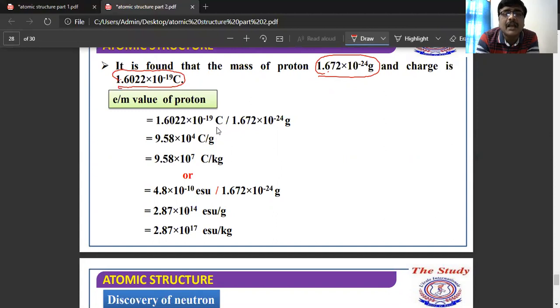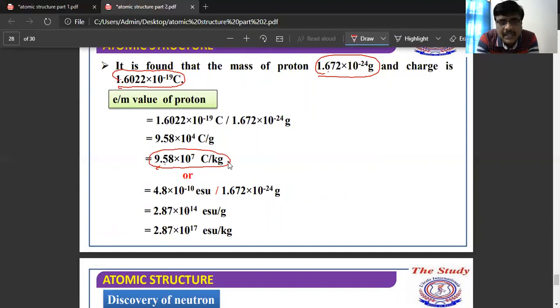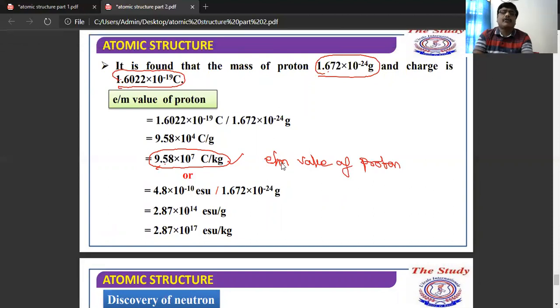So this is the e/m value of the proton, which is 9.58 into 10 power 7 coulombs per kilogram. So this is the charge of the proton and this is the mass of the proton.